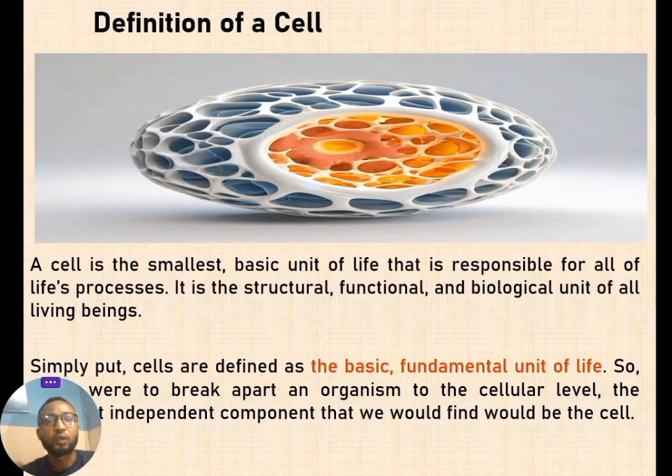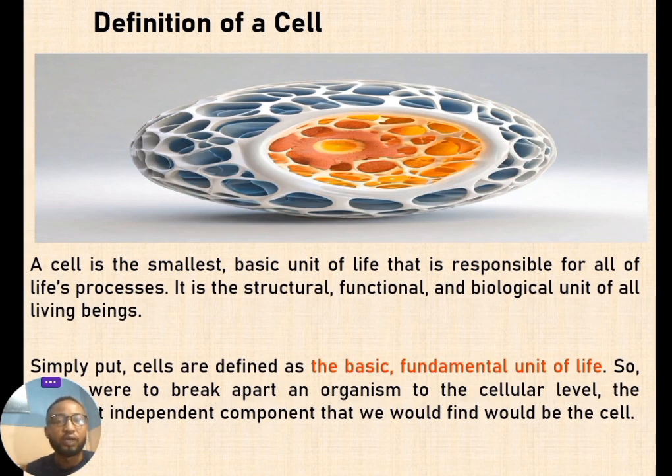So first, we'll look at the definition of a cell. What is a cell? Basically, the cell can be said to be the smallest basic unit of life. That is the smallest structural unit that is responsible for life processes to occur. It is the structural, functional, or biological unit of every living thing.